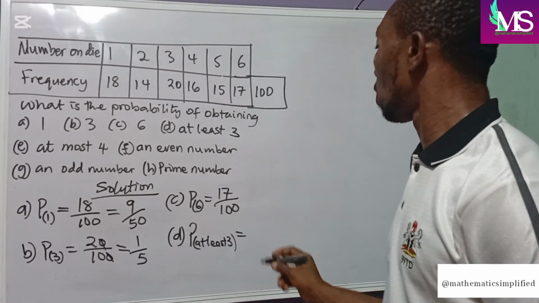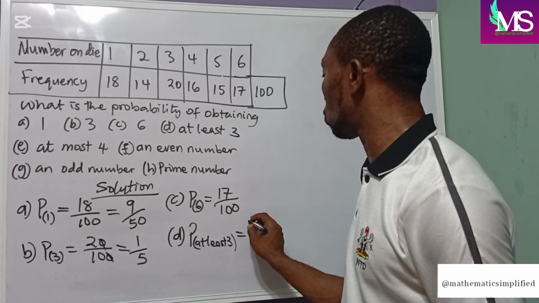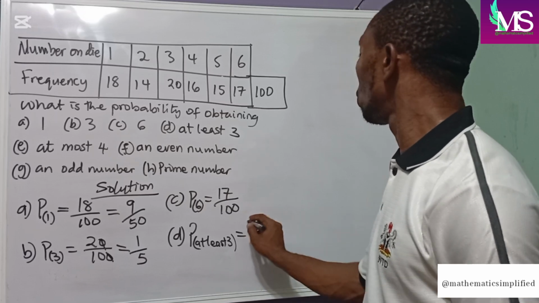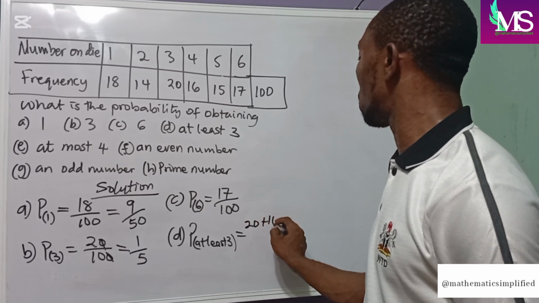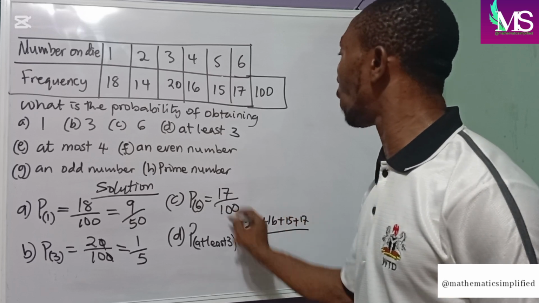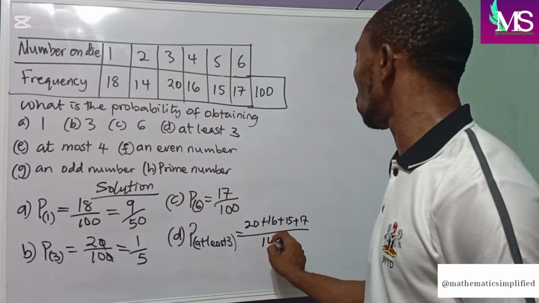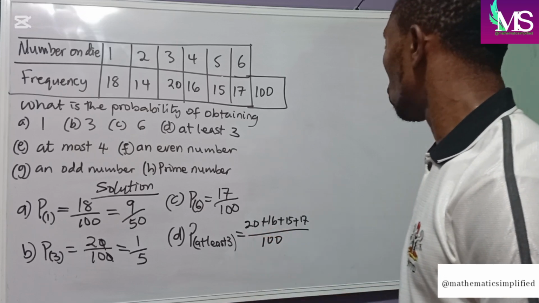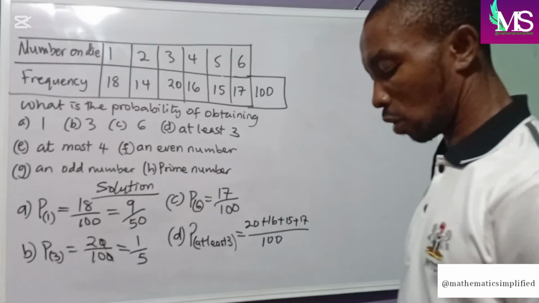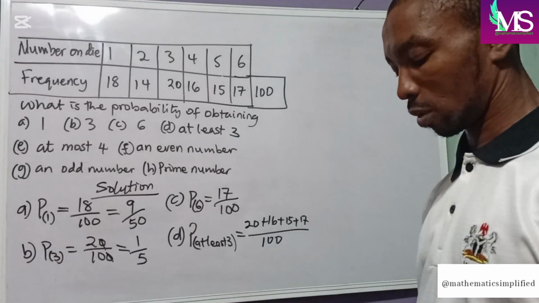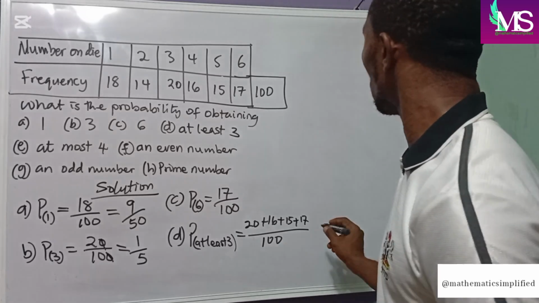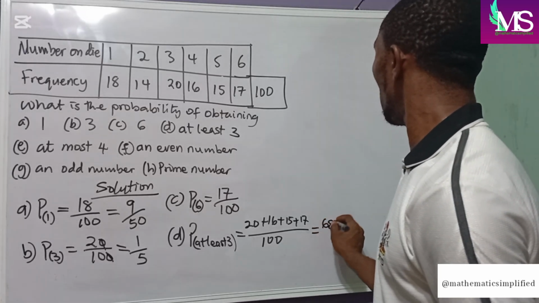This becomes 20 plus 16 plus 15 plus 17 all over our total 100. If we add this up, that will give us 68 over 100.